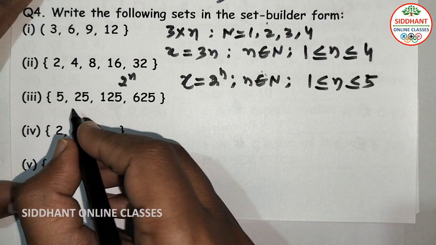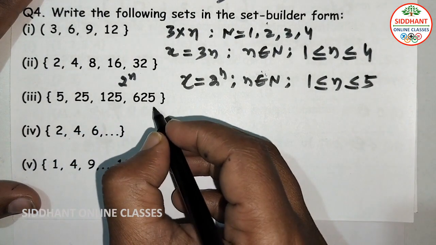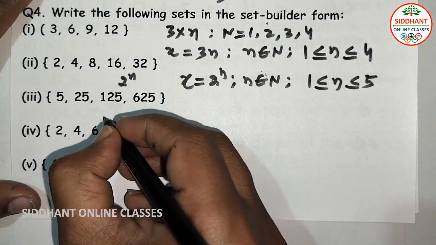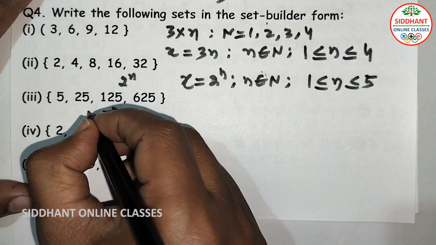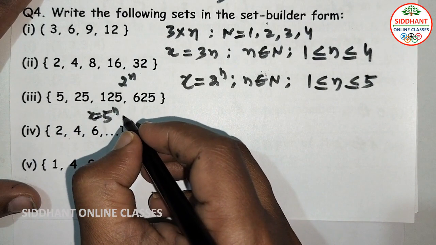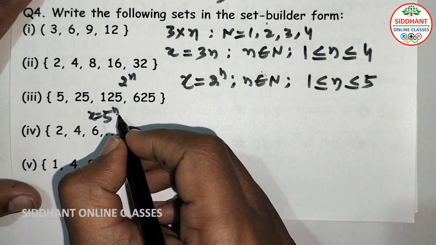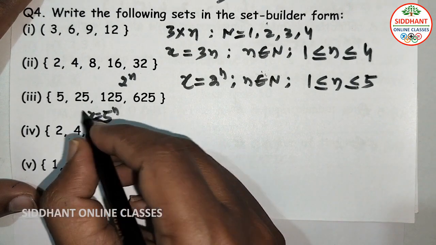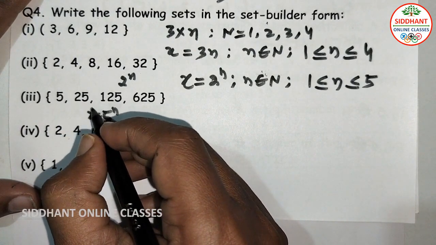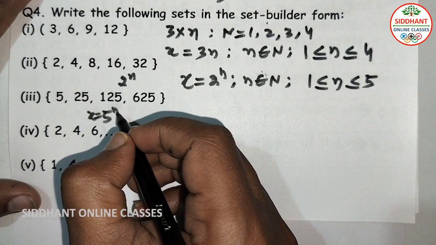Third one, 5, 25, 125, 625. So it is in the form of 5 to the power of n. So x is equal to 5 to the power of n. In place of n, when you input natural numbers 1, 2, 3: 5 to the power of 1 is 5, 5 to the power of 2 is 25, 5 to the power of 3 is 125.